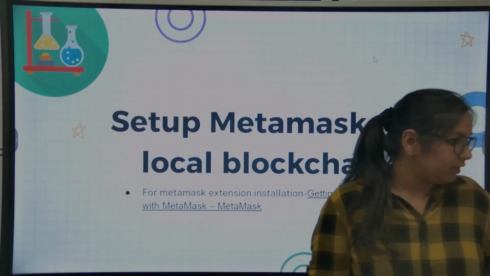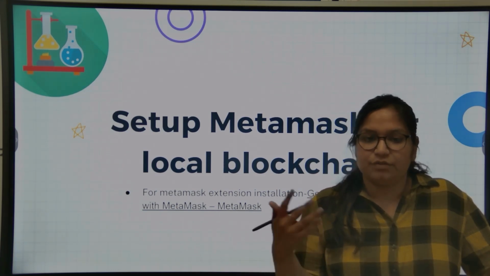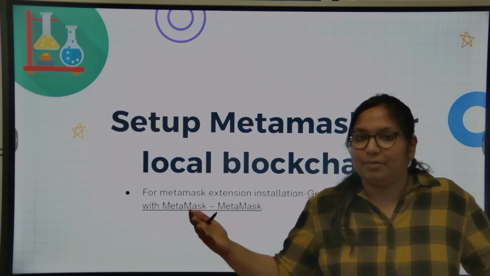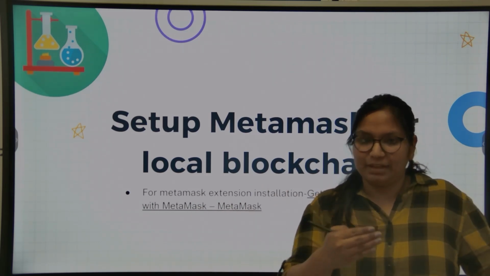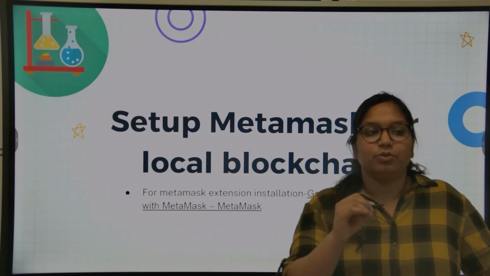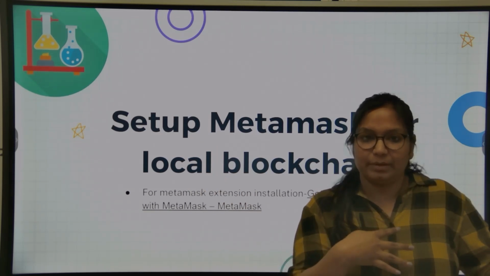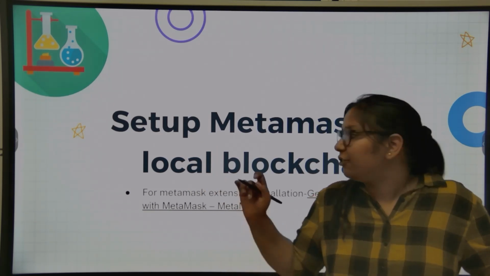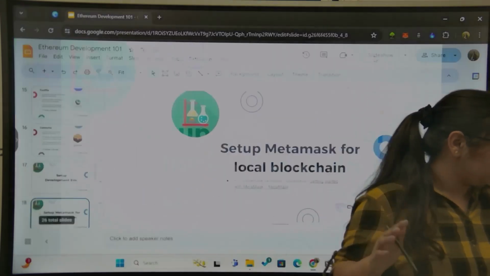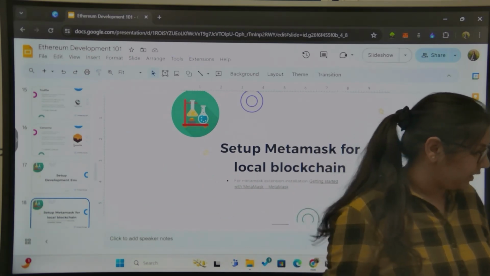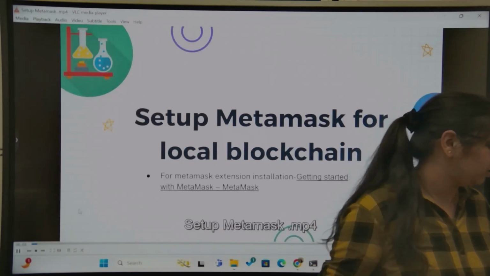Next, as we have discussed, MetaMask is a cryptocurrency wallet which is used for transactions in decentralized applications. When we are building a decentralized application and we have a user, we want the user to do some transaction, and for that we use MetaMask. When we are developing the application, we need to test it. So for that, we will be setting up MetaMask with the local blockchain. It is useful mainly when developing DApps, and it is very important to see how to set up MetaMask with the local blockchain.